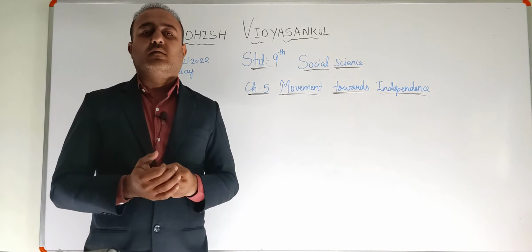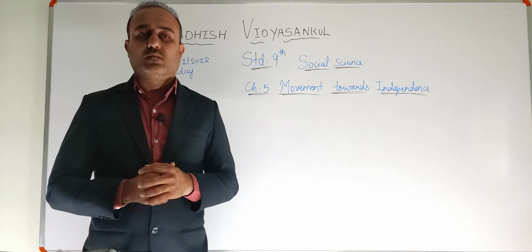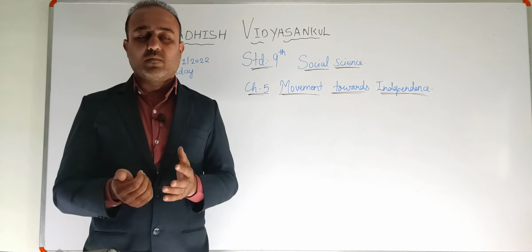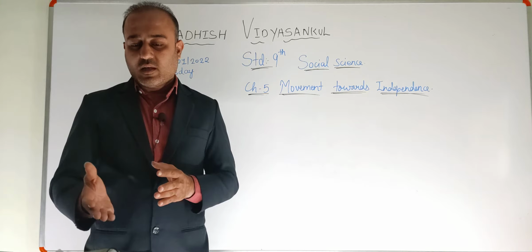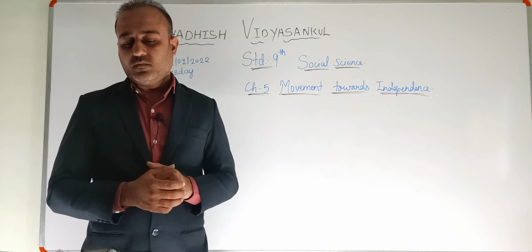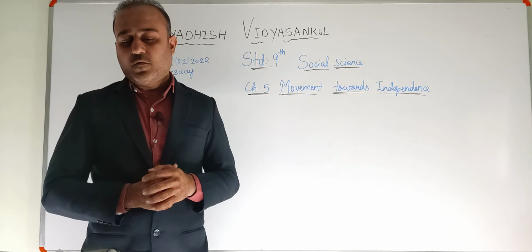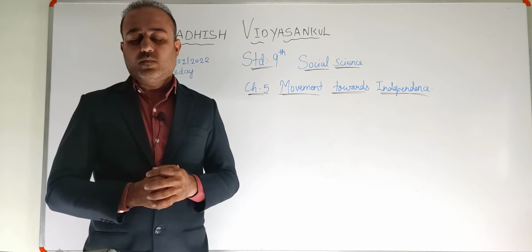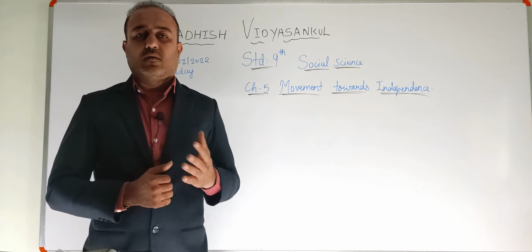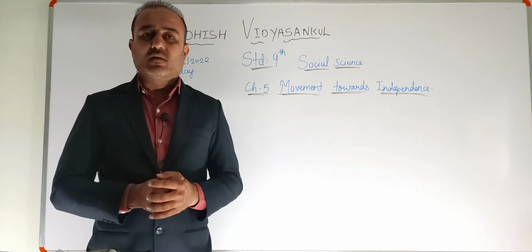Again, the Simon Commission consisted of 7 members, except the person after whose name this commission was formed, that was Montfort, Chelmsford, right? So total 8 people were there in this commission.